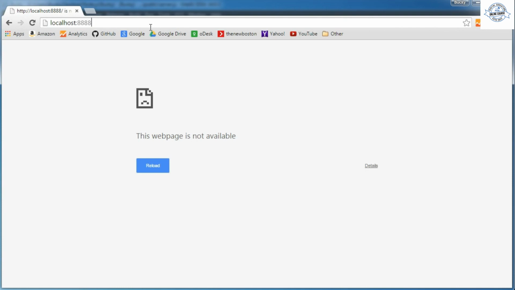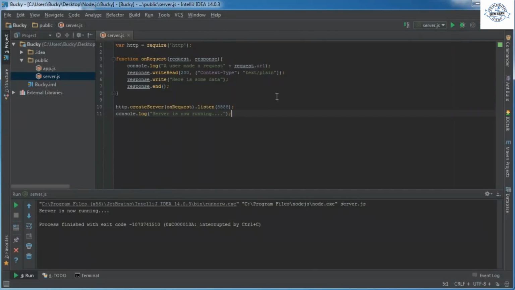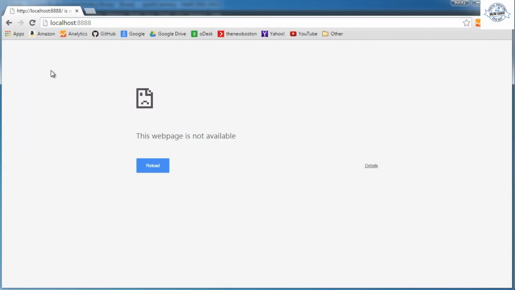And remember in the first tutorial we set everything up. So if we just try to connect to it right now, try to refresh it, it says this web page is not available. It's saying that because, remember, this is pretty much our server, and our server is not running yet because, even though I just ran it, I stopped it. So we pretty much have no server or program running right here.